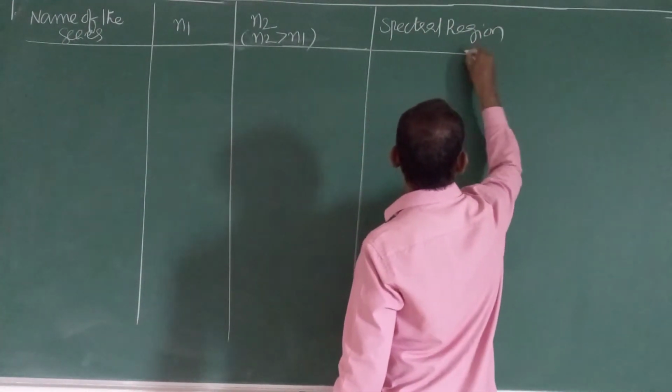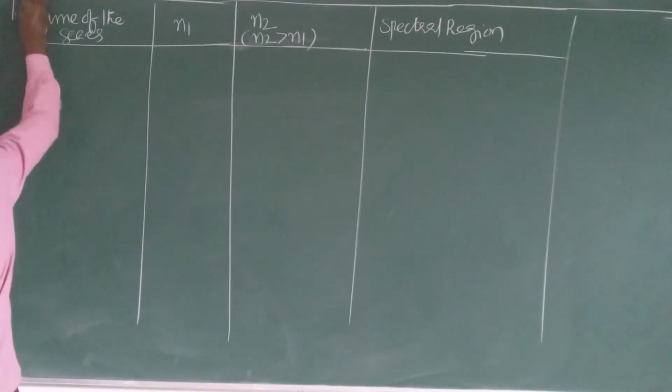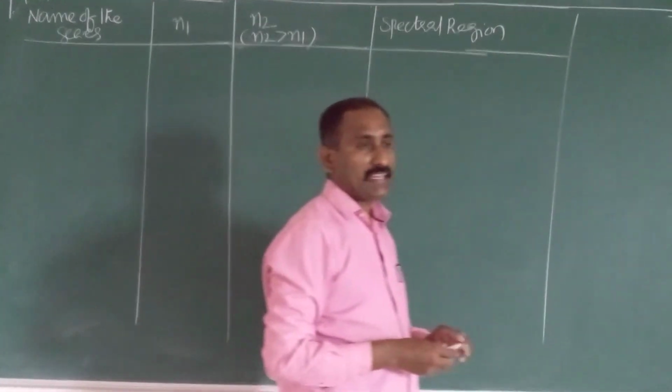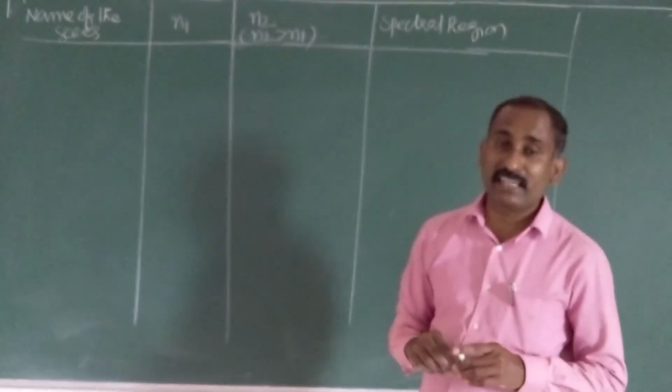Spectral region. So this tabular form is very important. Name of the series. Again I am repeating, in the hydrogen spectrum, different series were discovered by different scientists.